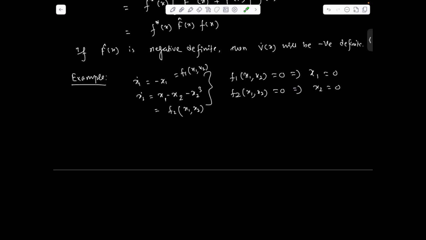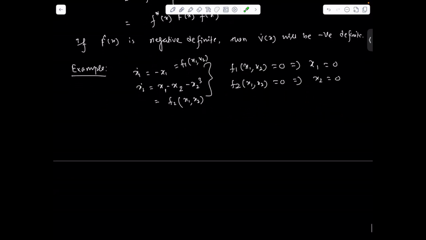Now we can form the function f(x) as f1(x), f2(x) equal to minus x1, x1 minus x2 minus x2 cube.